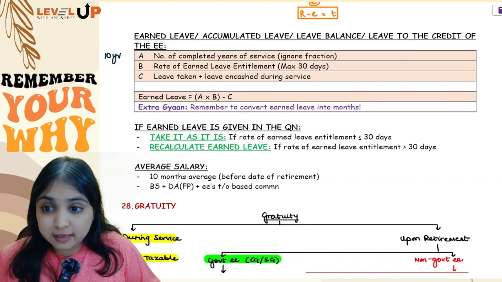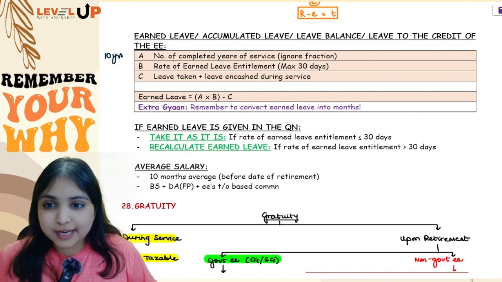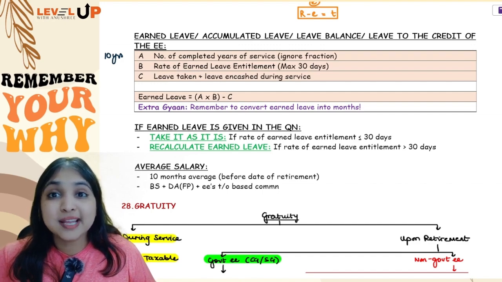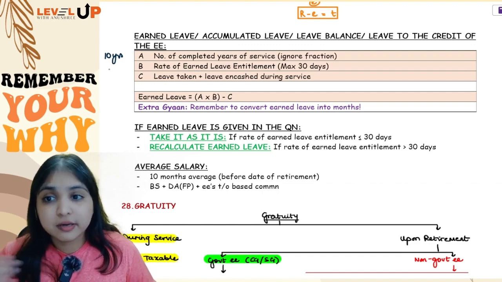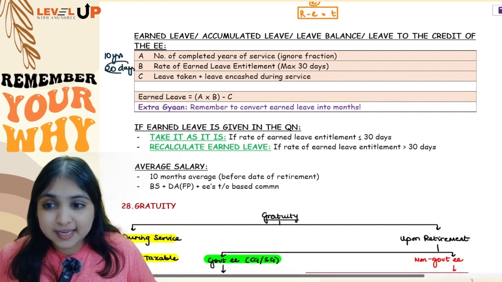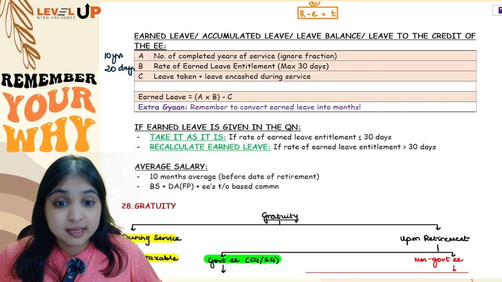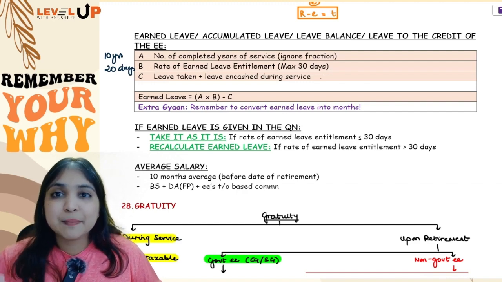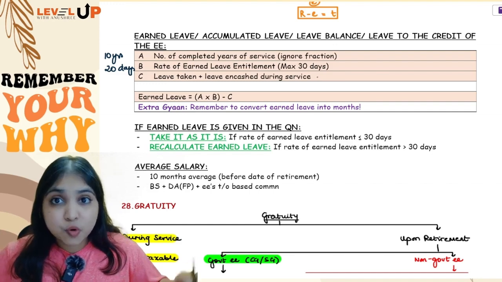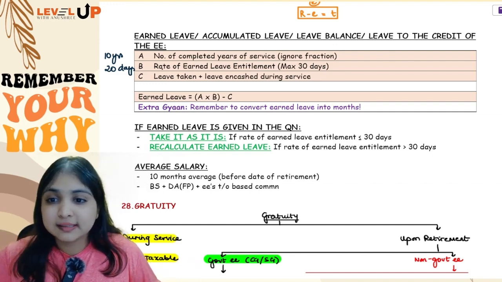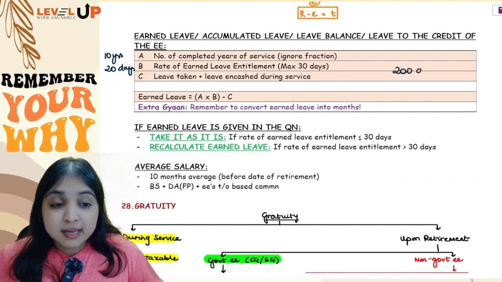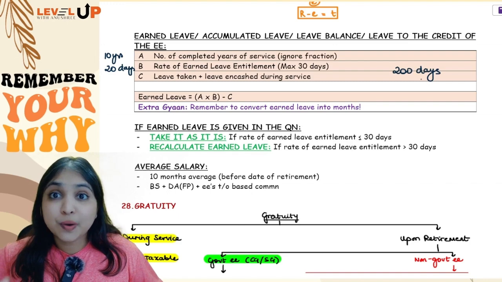So A is nothing but how many years has your employee worked for. In my example, 10 years. If there's any fraction, you will ignore the fraction. Then rate of earned leave entitlement is nothing but how many days of leave employee is allowed to take in a year. In my example, it was 20 days. Now see, be careful, this number 20 days should not be more than 30 days. If it is more than 30 days, like for example, if the employer is letting you take 45 days leave in a year, even if it is more than 30, you will restrict it to 30. This can't be more than 30. Okay, so 10 into 20, this will become 200 days. This is the total number of days of leave which you are allowed to take.